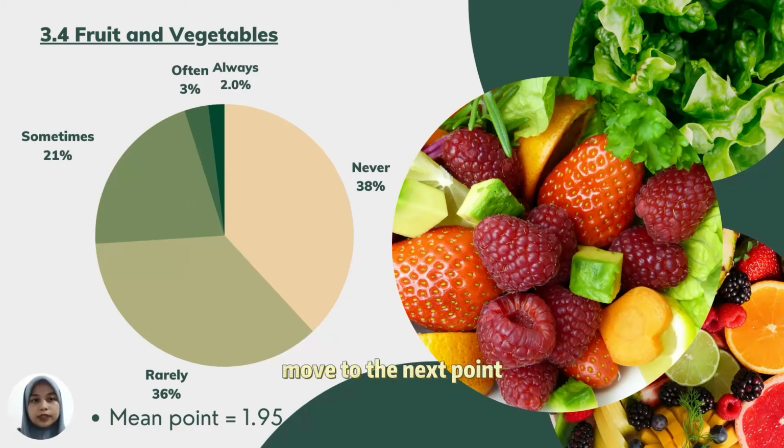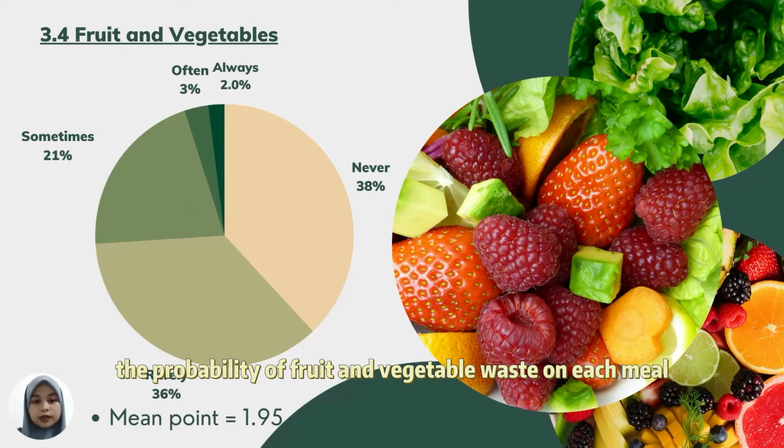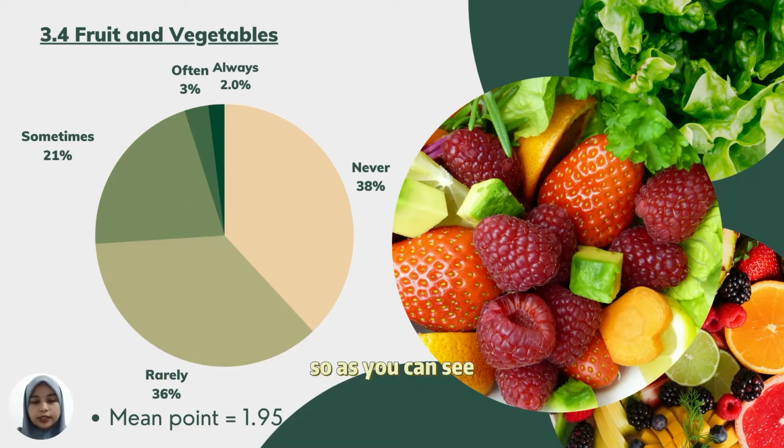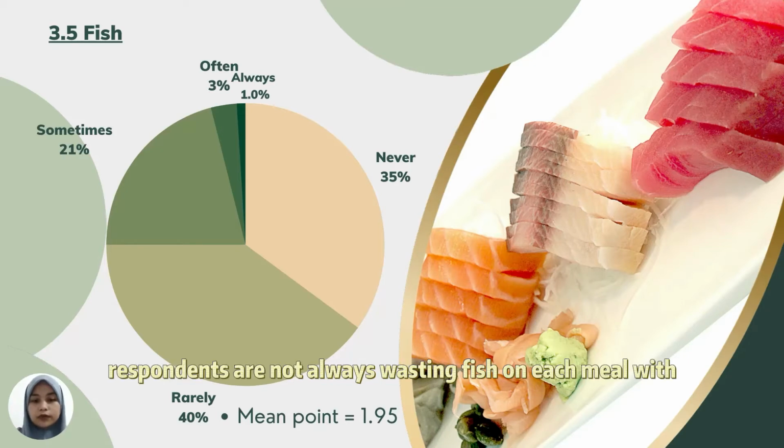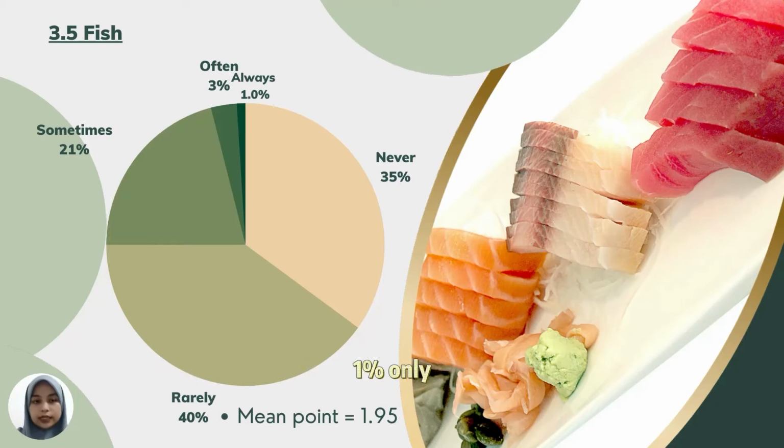Moving to the next point, which is fruit and vegetables. The graph shows the probability of fruit and vegetable waste on each meal. As you can see, the mean point is 1.95 and most of our respondents voted for never and rarely, which is 38% and 36%. Next, 3.5, fish. This is the pie chart for fish. The mean point is 1.95 and most of our respondents are not always wasting fish on each meal, with 1% only.